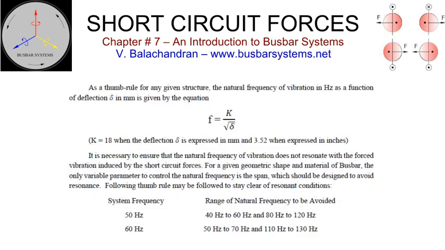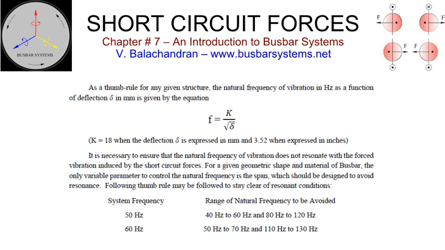Deflection and resonance. A conductor supported by a set of insulators at reasonably regular intervals will deflect on the application of a force. On a short circuit, the force will have an oscillating frequency corresponding to the system frequency and double the system frequency. Any beam supported at its end will have a natural frequency of vibration which is based on its moment of inertia, span, and modulus of elasticity.